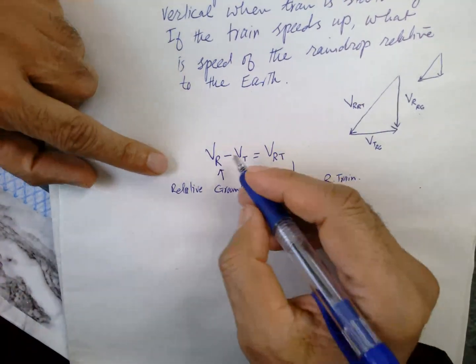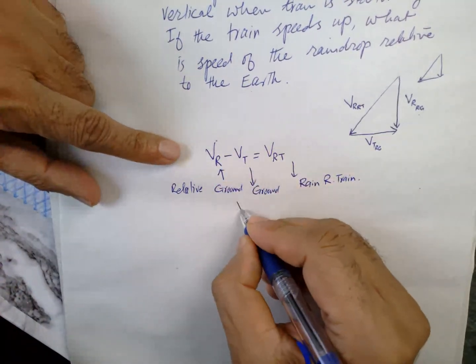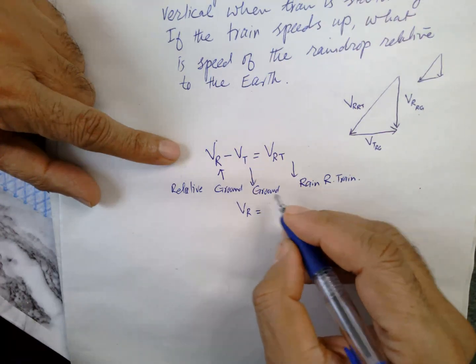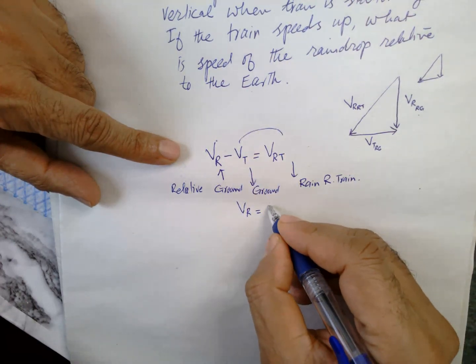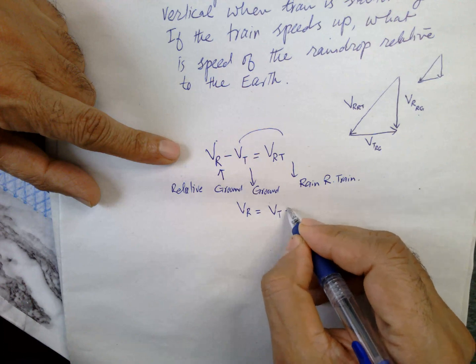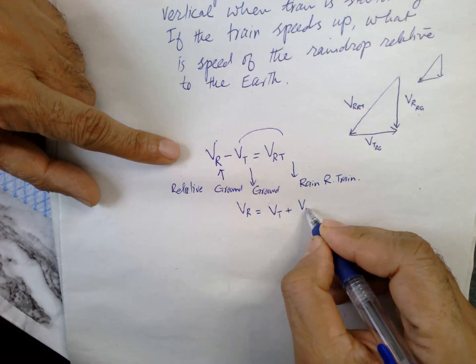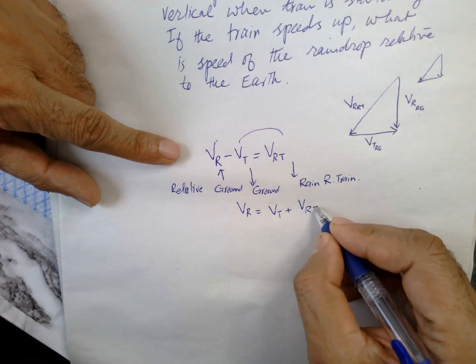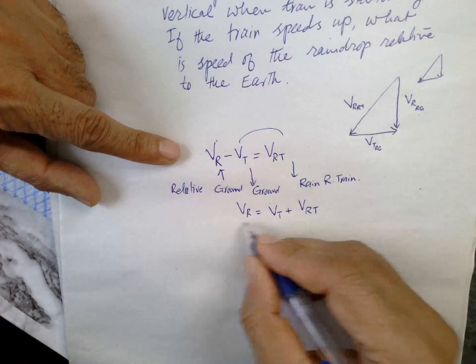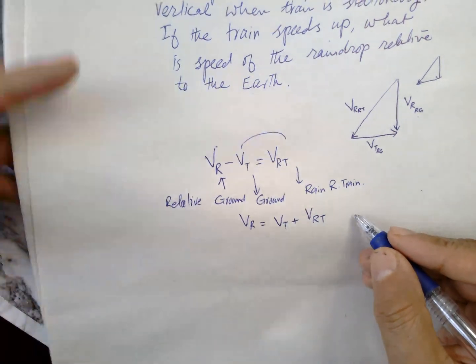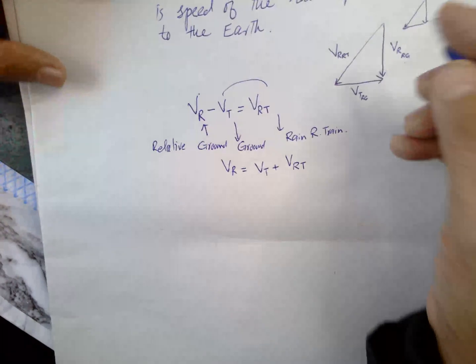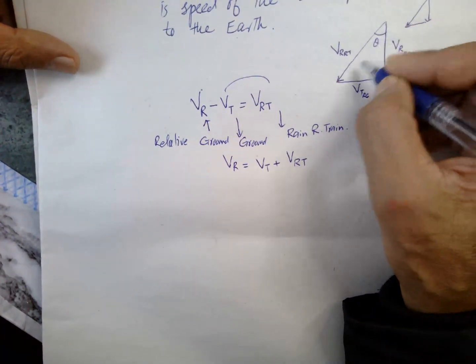So V rain will be equal to V terrain plus V rain relative to the train. But we can also find it from the angle.